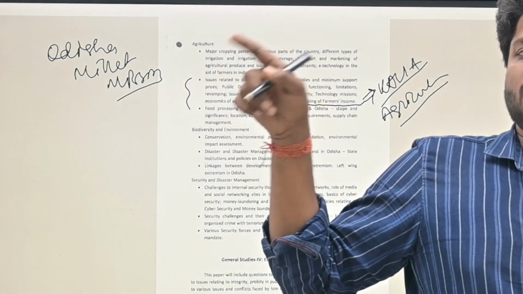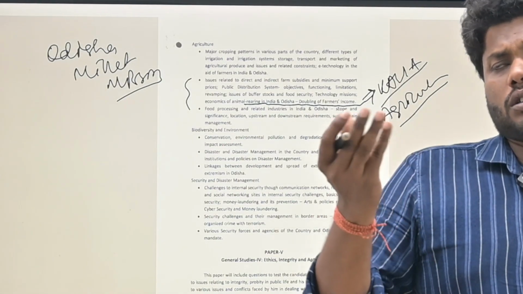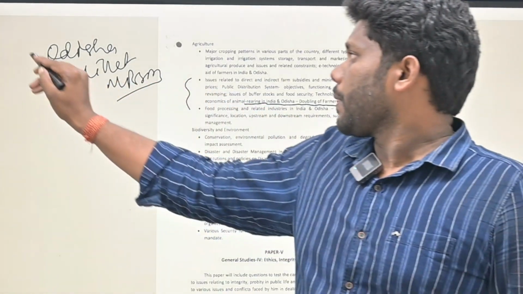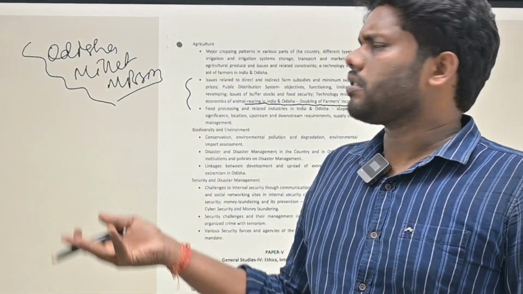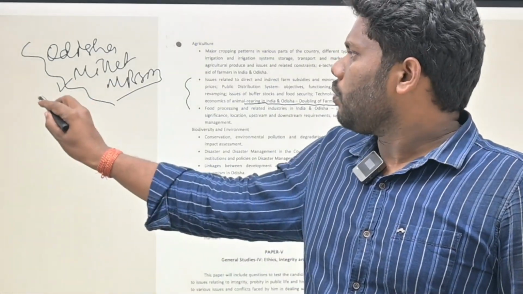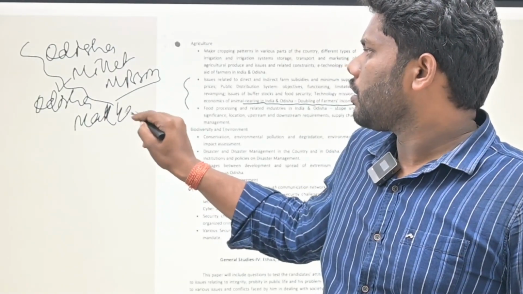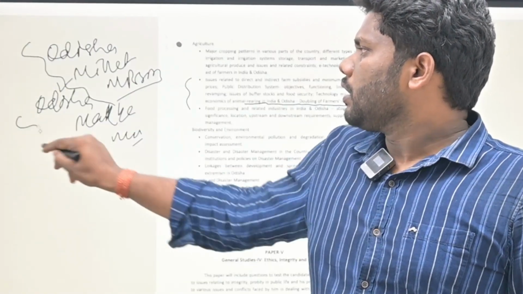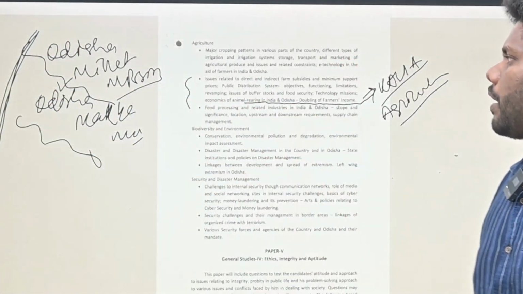The Odisha Millet Mission is a highlight, and Naveen Patnaik gave many schemes and initiatives for the development of millets in Odisha. The Odisha Makka Mission is there. Like that, there are different types of schemes associated with this agriculture part.